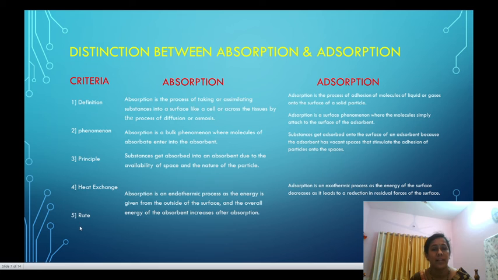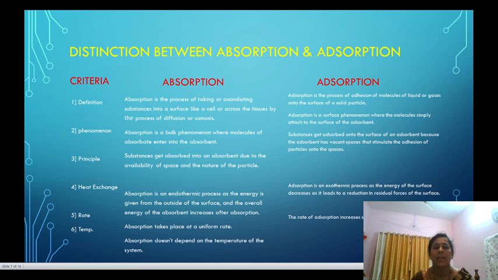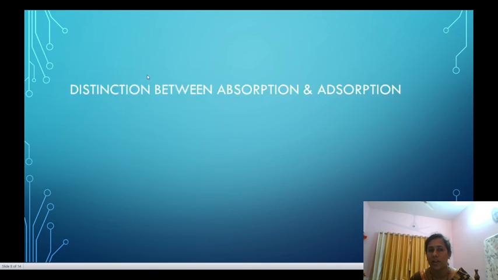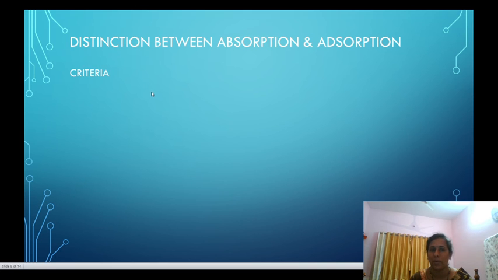Next point is the rate. The rate of absorption is uniform; that is, absorption takes place at a uniform rate, while in case of adsorption, the rate increases steadily until it reaches equilibrium. Next, point 6, temperature. Absorption does not depend upon the temperature of the system, while adsorption is dependent on the temperature of the system. Now, the remaining points between absorption and adsorption are as follows.